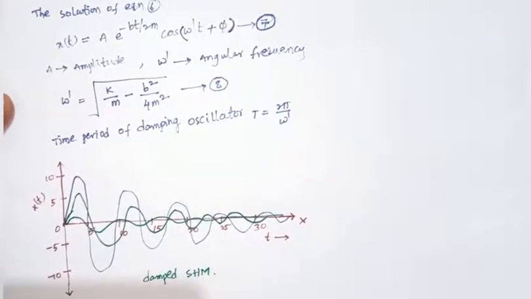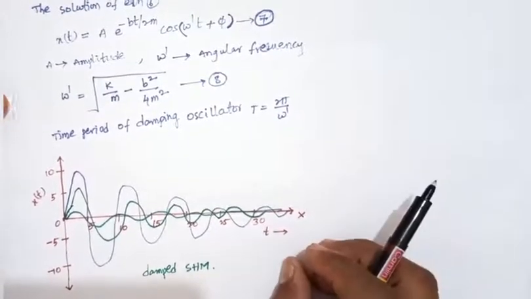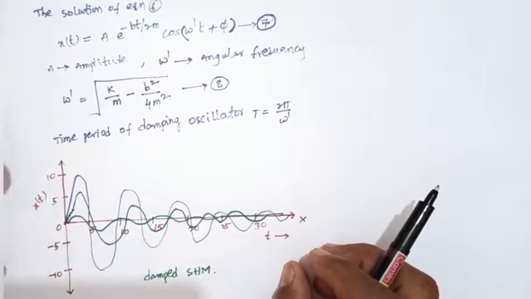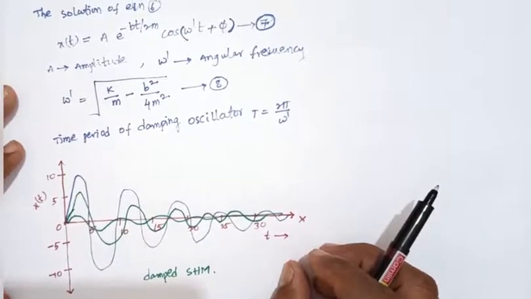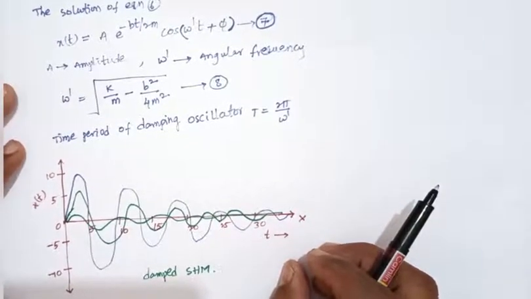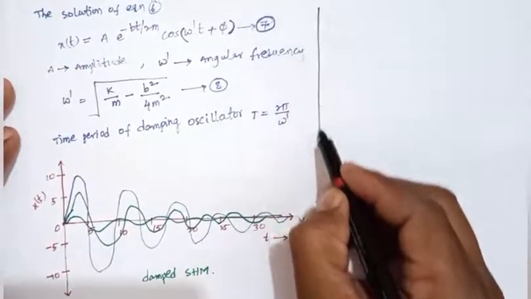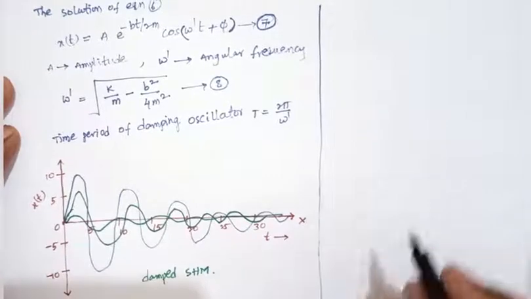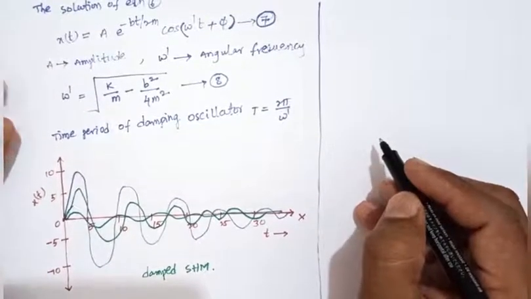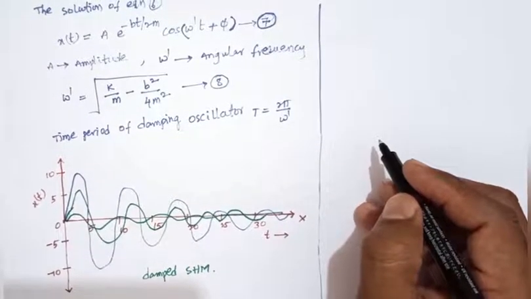Here we already know that for the spring, we have already derived the equation for the undamped simple harmonic motion.